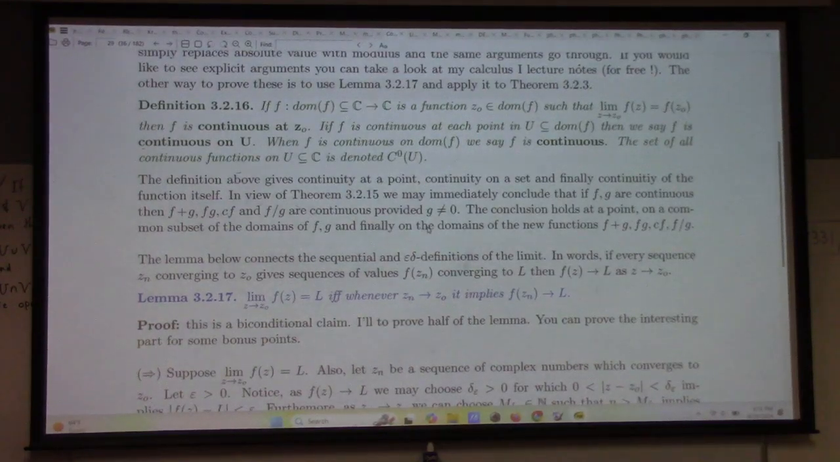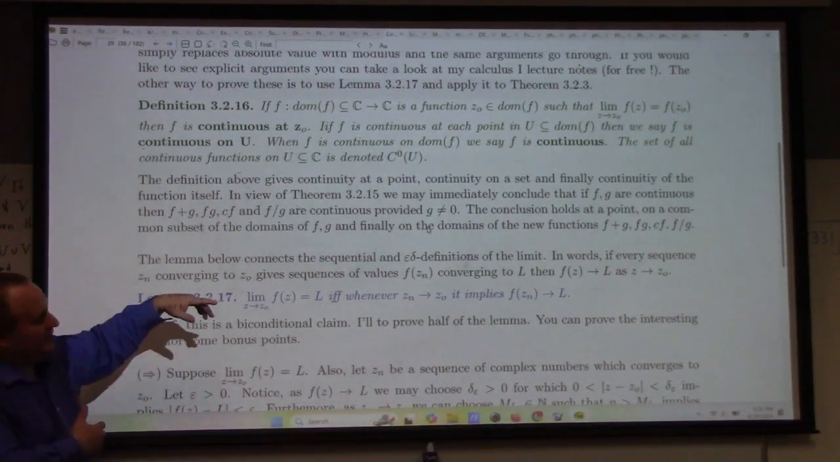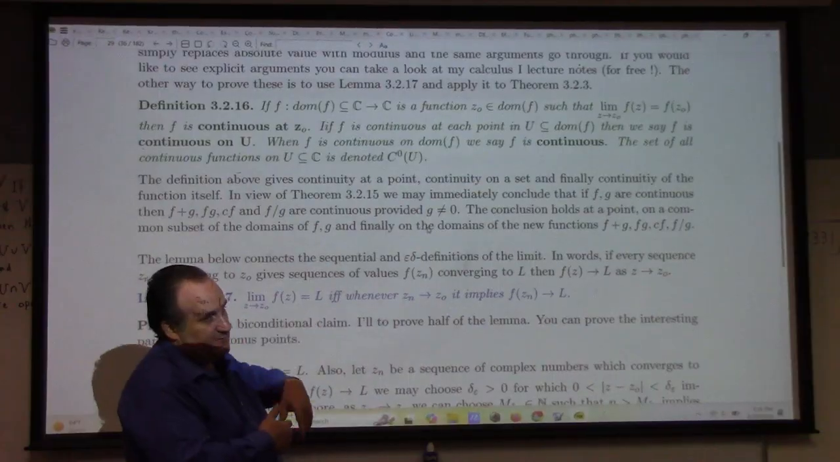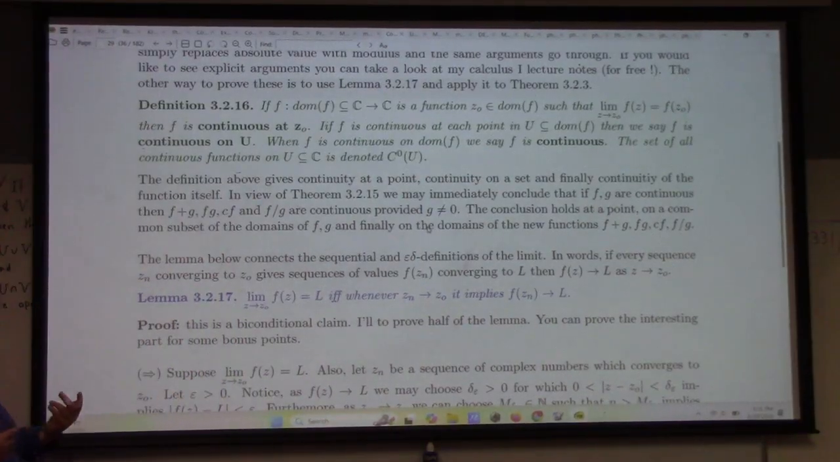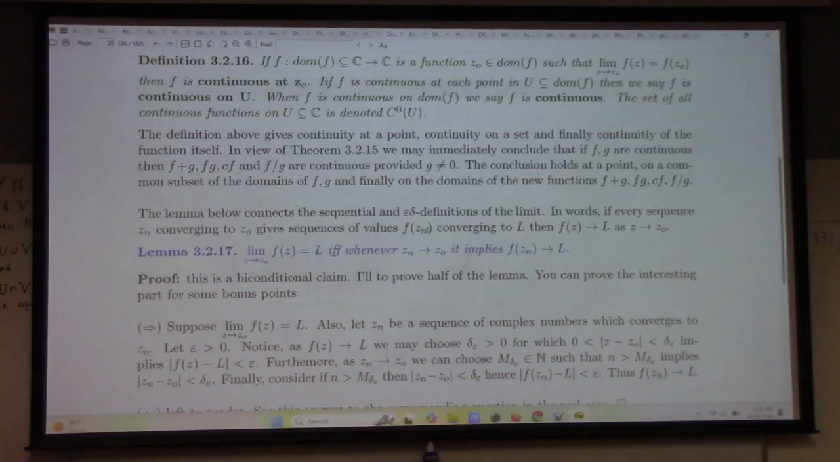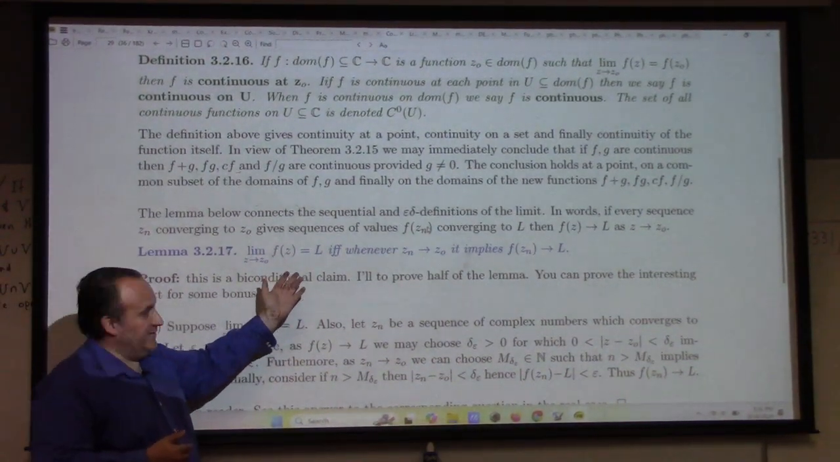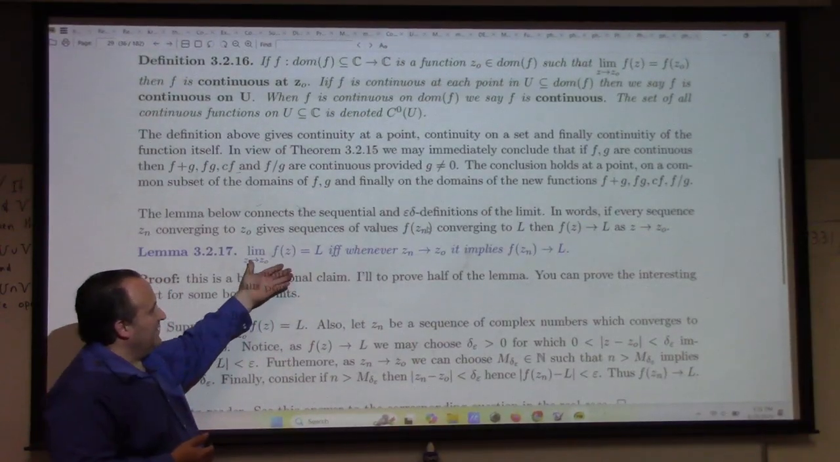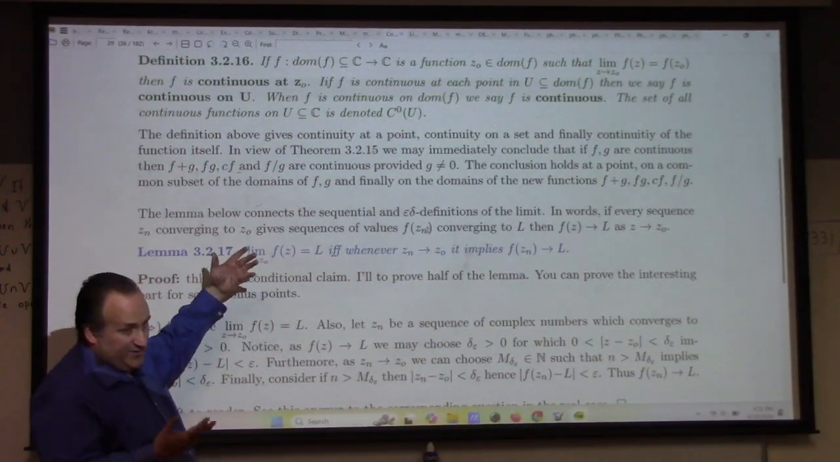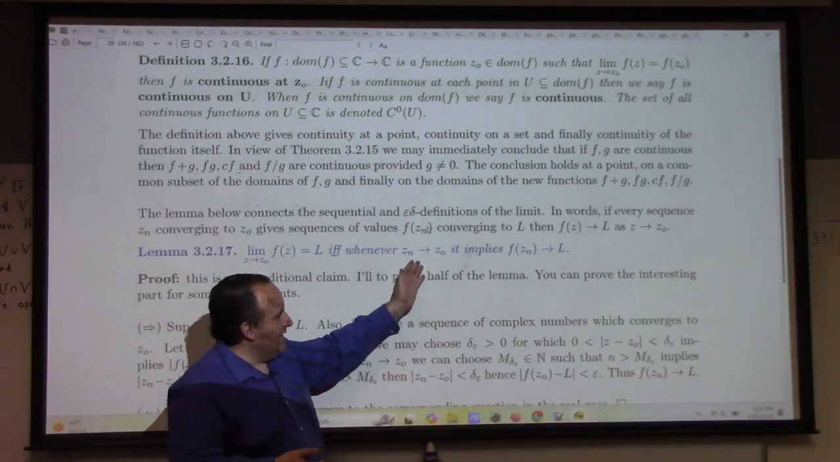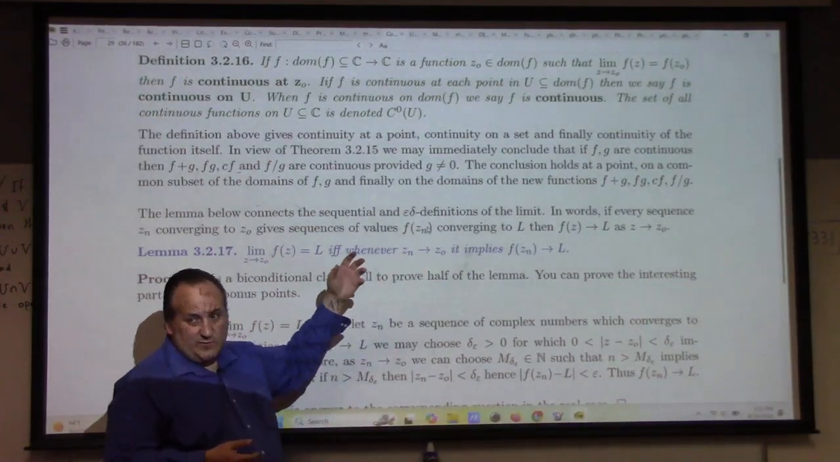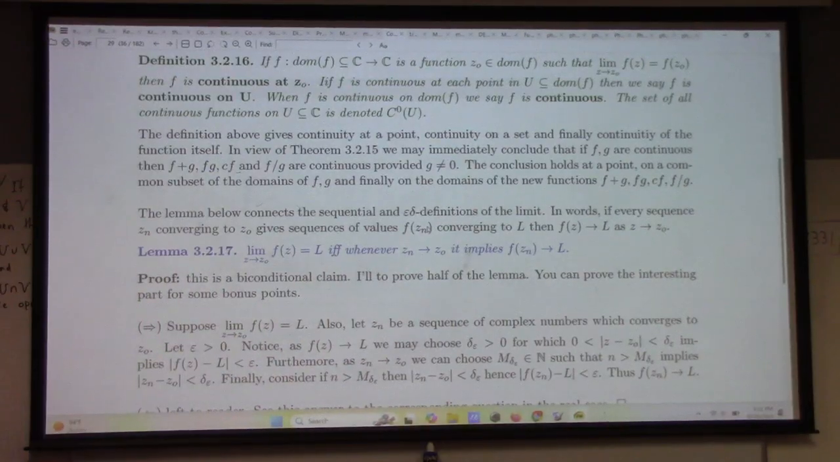A function is continuous if it's equal to its limit. The limit as z goes to z naught of f of z equals f of z naught. That makes f continuous at z naught. There is a connection between the epsilon-delta definition of limit and the sequential definition of limit. You can capture continuity at a point either by the epsilon-delta definition, or by the fact that whenever you feed it a sequence, it produces a sequence which likewise converges. The so-called sequential definition.